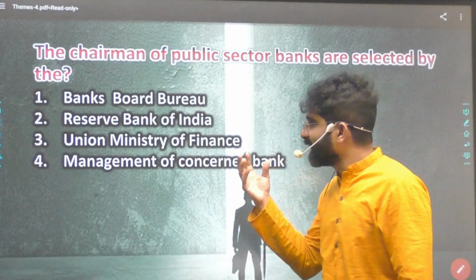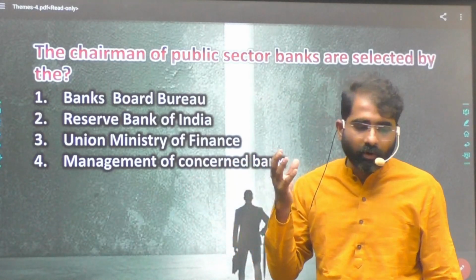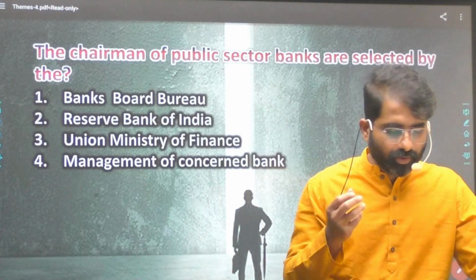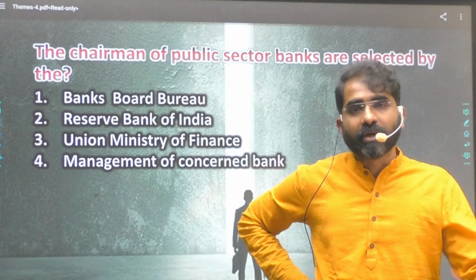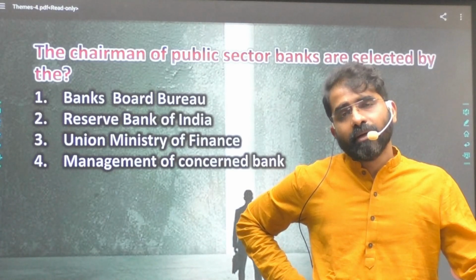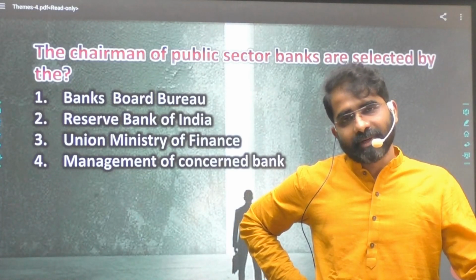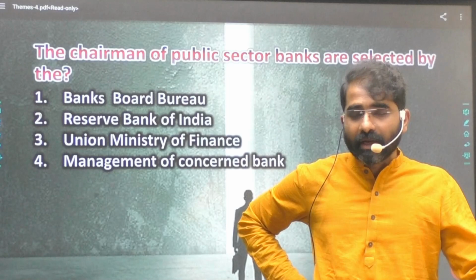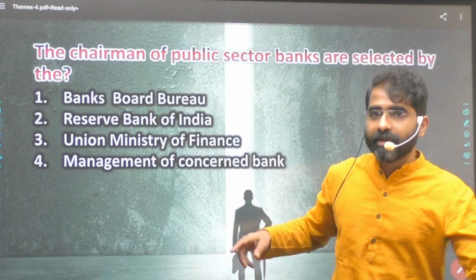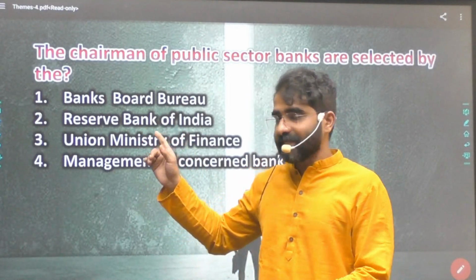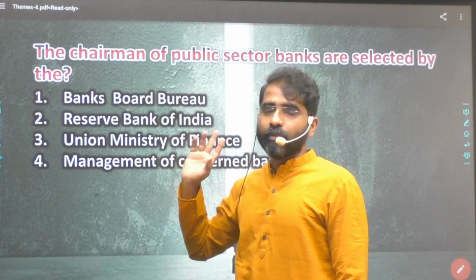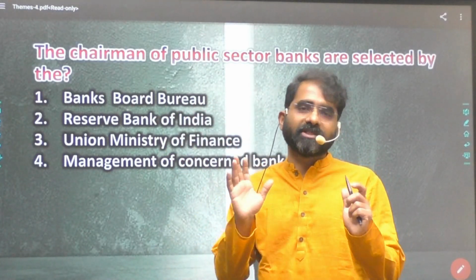We have to dig a little deeper into how Banks Board Bureau is going to function. Directors of government-handled insurance companies are also not appointed but selected by the Banks Board Bureau. So this is what we should understand, very specific.